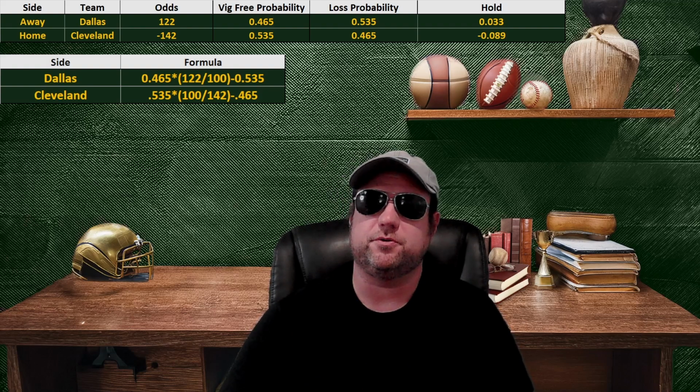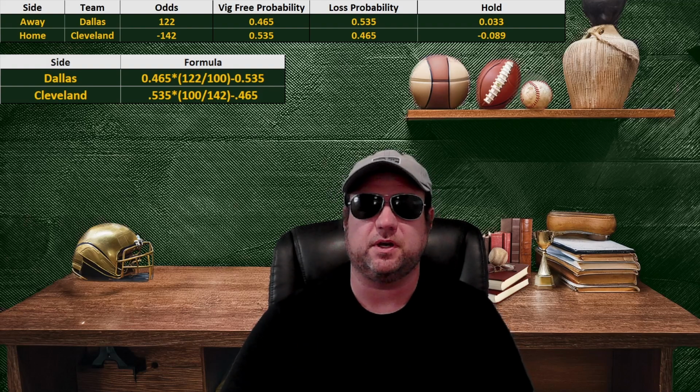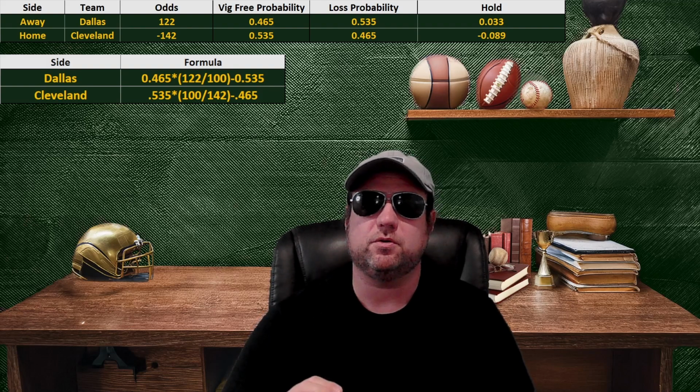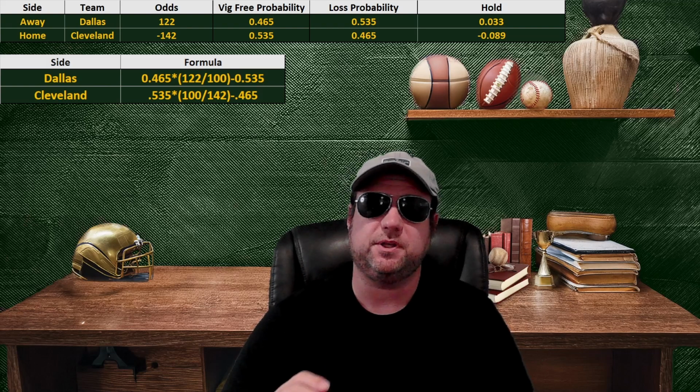So this is called closing line movement. This is called closing line value. And this is the one way to know that you made a good bet. And when you're trying to get better at sports betting, when you're trying to learn, focus on this, focus on beating that line movement, and it'll help you to become better at sports betting.